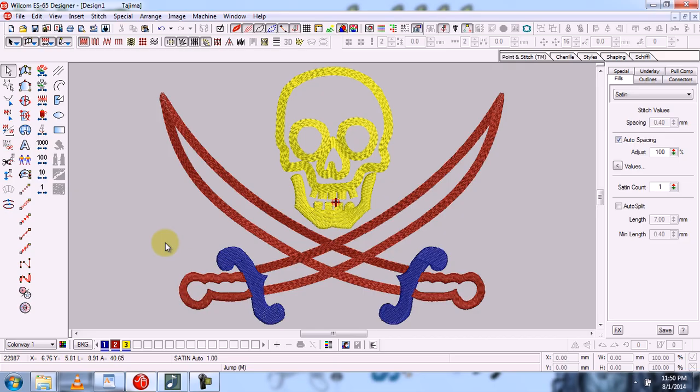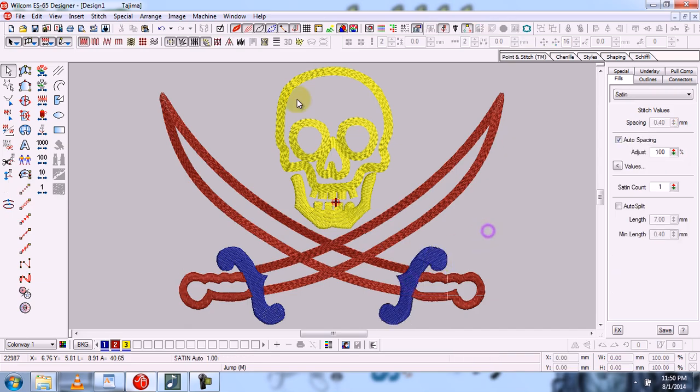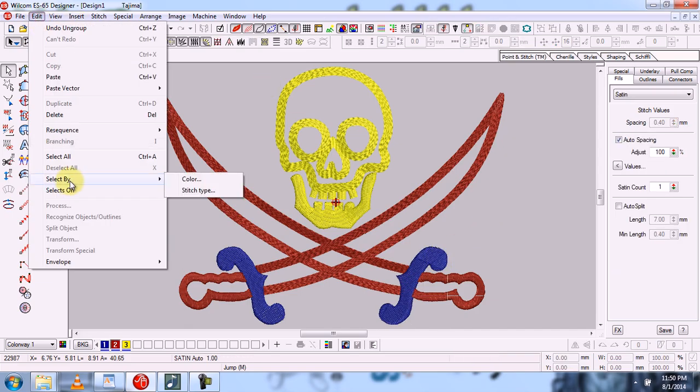So remember that we have to ungroup all the objects first, then we will apply any type of new settings. Now all these objects have been ungrouped.